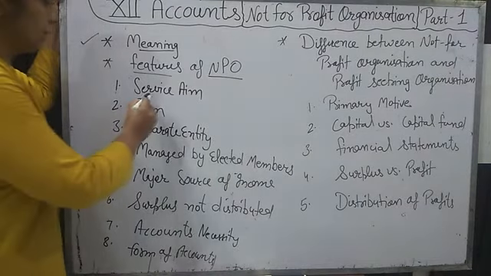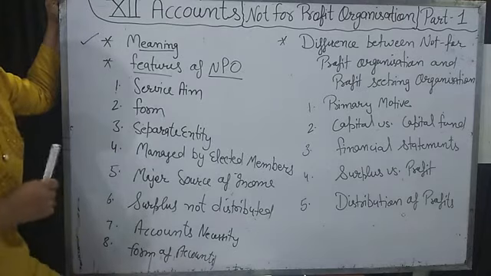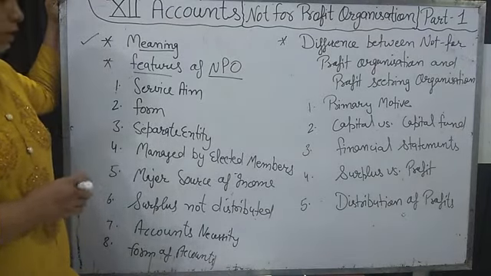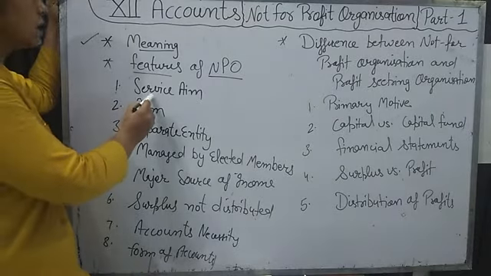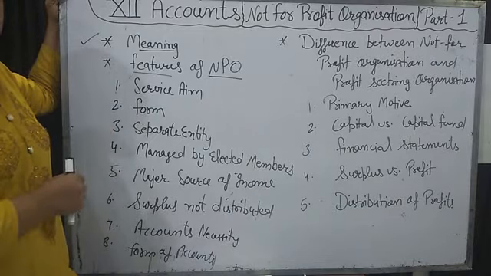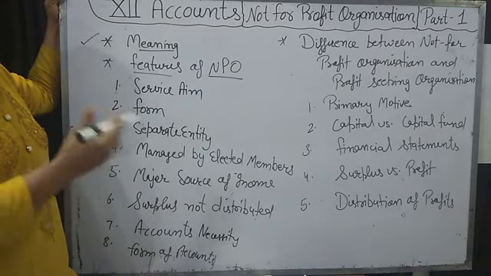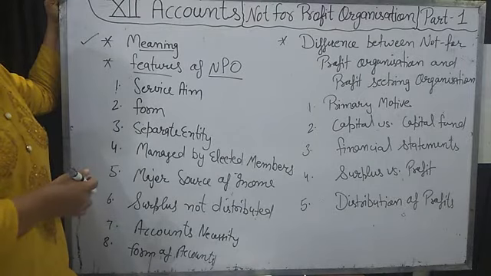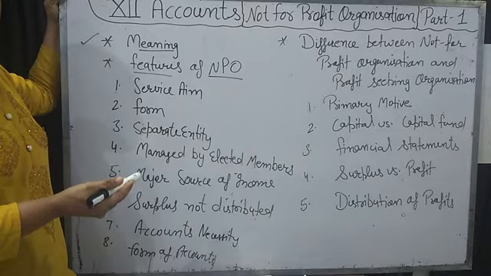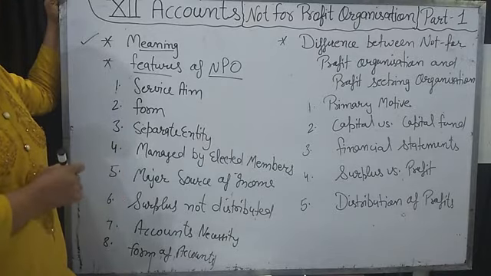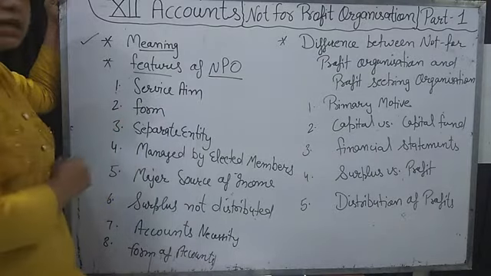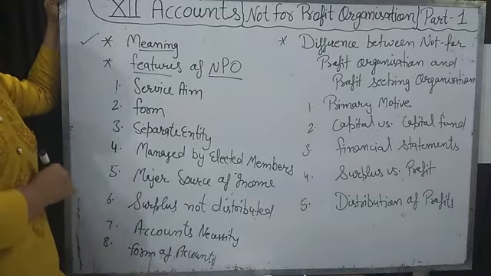The purpose of a not for profit organization is not seeking maximum profit like other businessmen. Its main motive is to provide services to its members and to the public. Like a school's main motive is to provide education. The main purpose of a hospital is to provide treatment to needy people. So the main motive of any not for profit organization is the service aim.